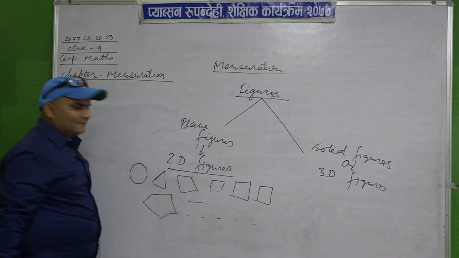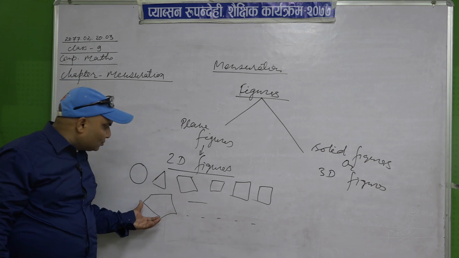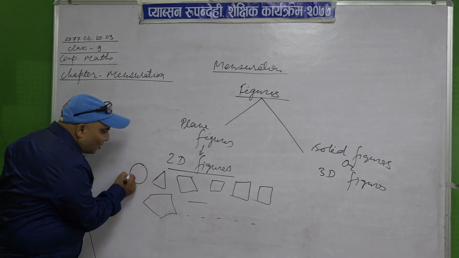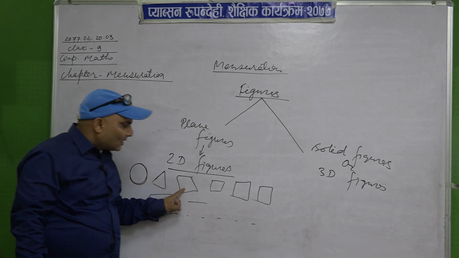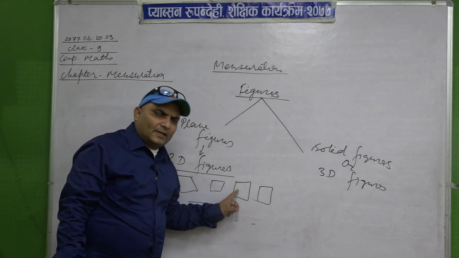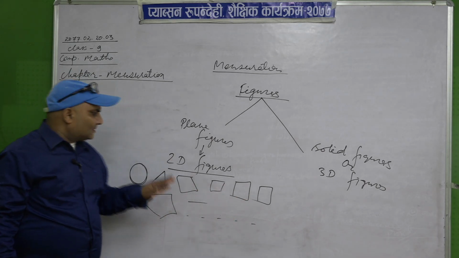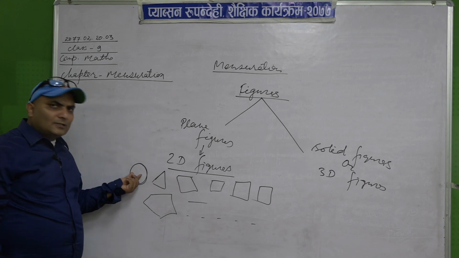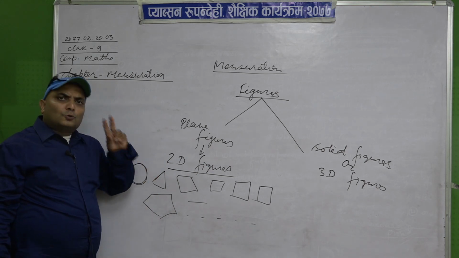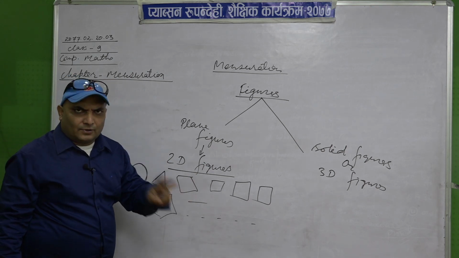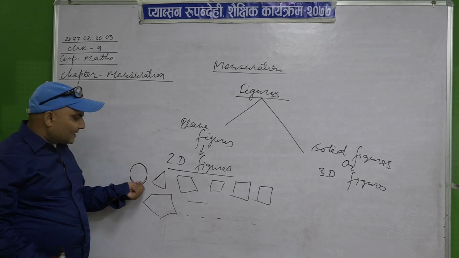All these figures are two-dimensional figures. And among two-dimensional figures, the circle is called a one-sided closed figure, whereas triangle, quadrilateral, parallelogram, rectangle, square, pentagon, hexagon, octagon, these all are polygonal two-dimensional figures. Again, the circle is a one-sided figure, whereas these are polygonal two-dimensional figures. There is no two-sided two-dimensional figure.